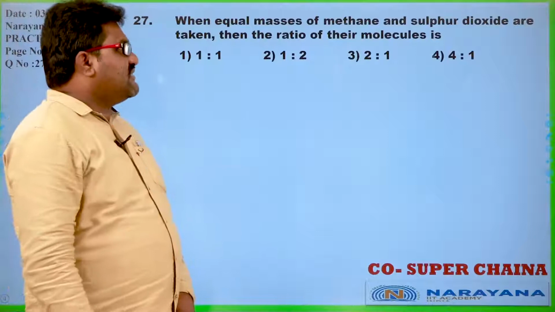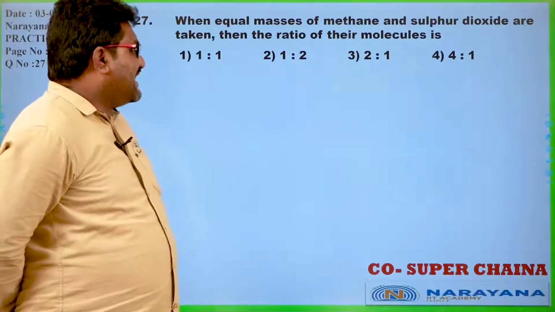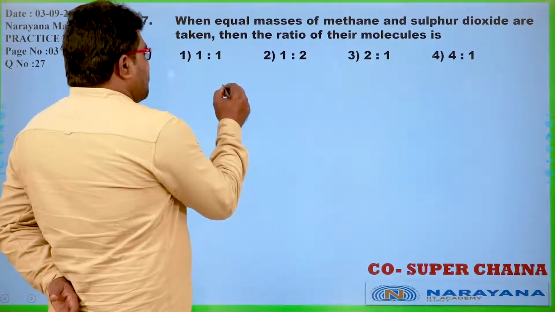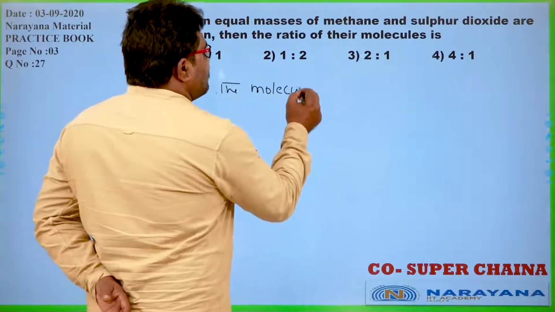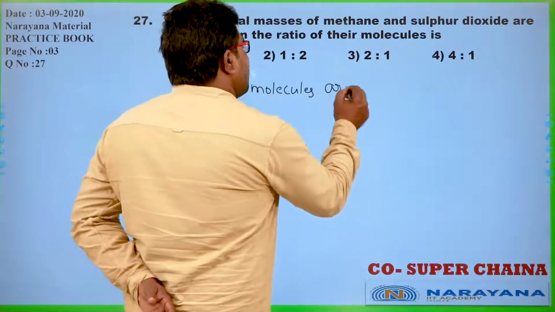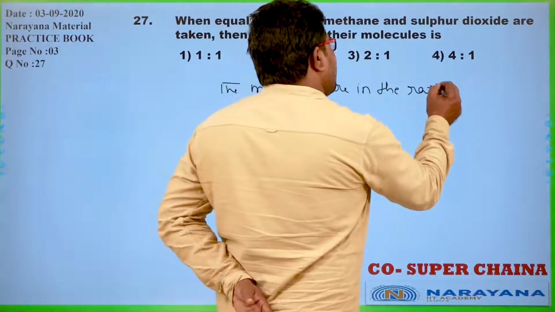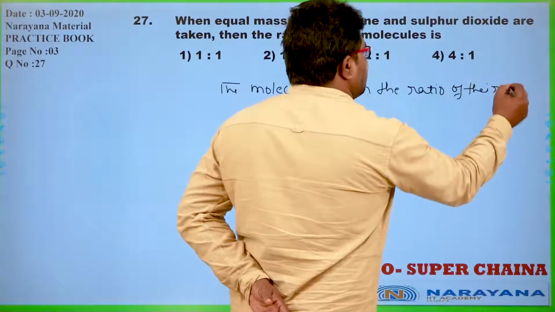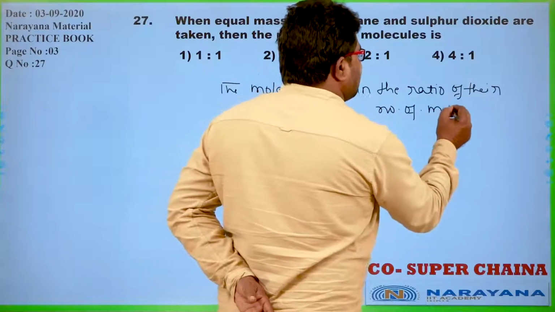When equal masses of methane and sulfur dioxide are taken, then the ratio of their molecules. Always the molecules are in the ratio of their number of moles, not masses.